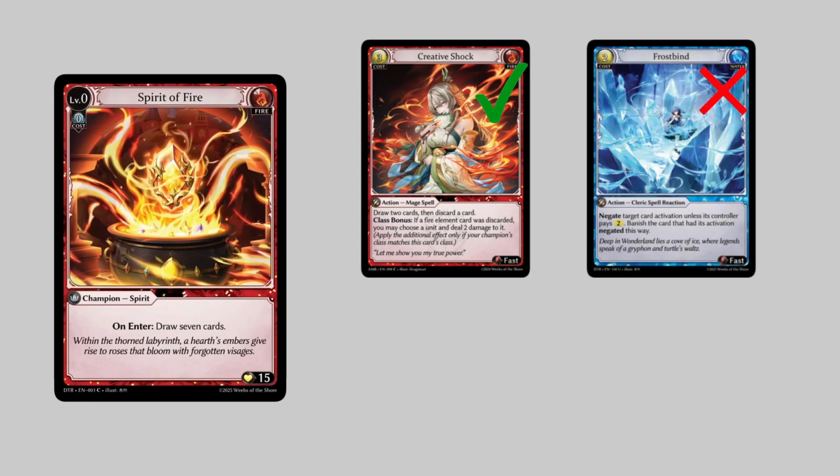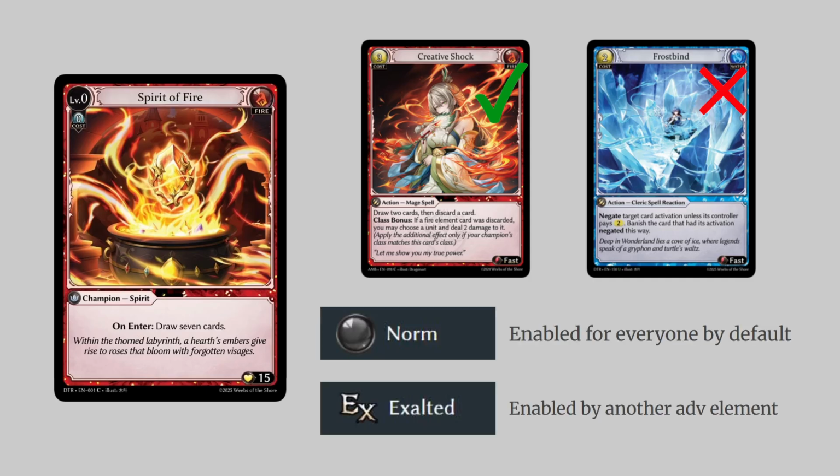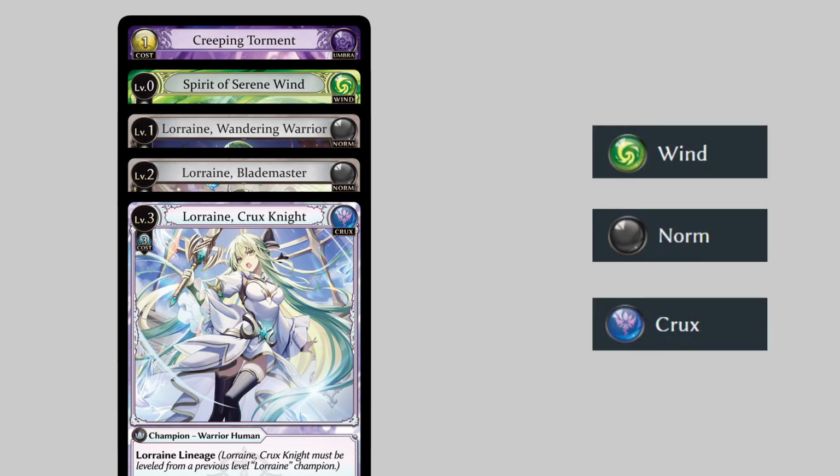Your enabled elements are determined by the elements of your champion lineage, which is in turn determined by the elements of all the champion cards in that lineage, with a few exceptions. Norm element is enabled for all players by default, and the exalted element is enabled by having another advanced element enabled. So, for example, this lineage contains a Wind champion, some Norm champions, and a Crux champion, making this lineage Wind, Norm, and Crux. This lineage would also have Exalted enabled.